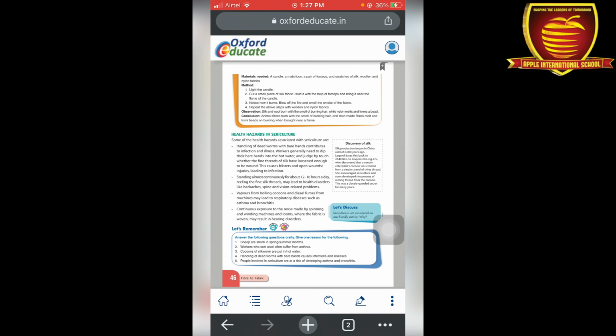Now the second is standing almost continuously. उन्हें क्या है, कंटिन्यूसली दे स्टैंड फॉर 12 to 16 hours a day. That's why they have health disorders like backaches, spine and vision related problems also. Now the next one is vapors from boiling cocoons and diesel fumes. Meaning the boiling vapors and diesel vapors go into their respiratory system through breathing. So they also get respiratory problems like asthma and bronchitis.